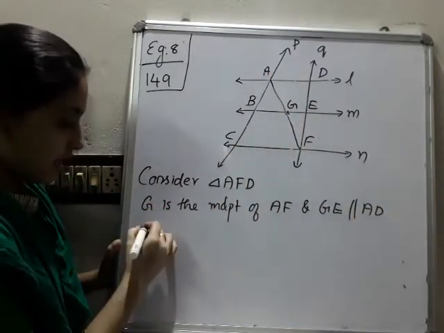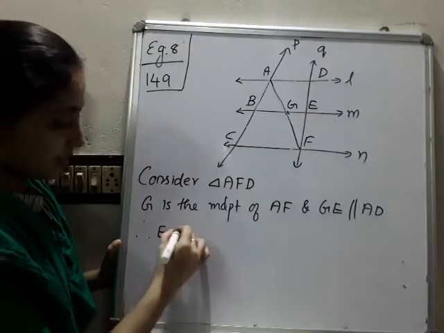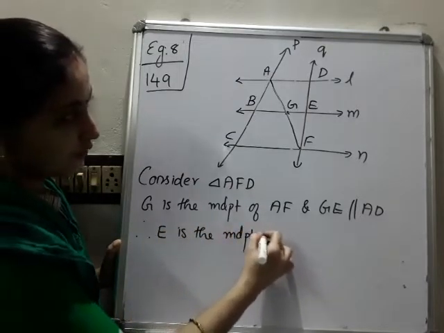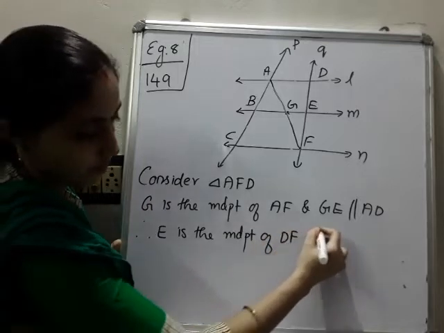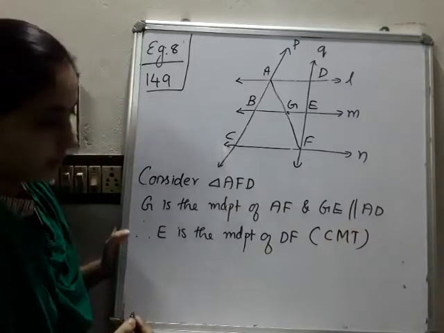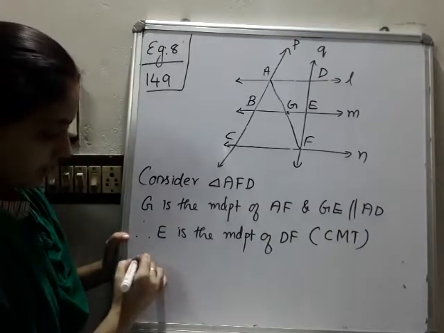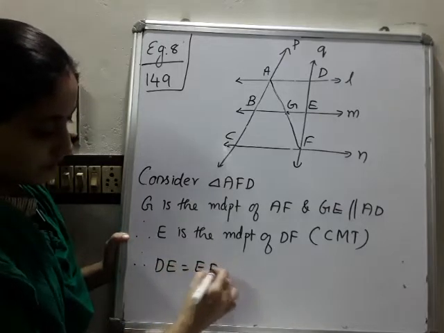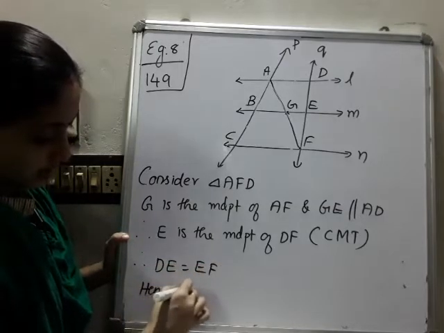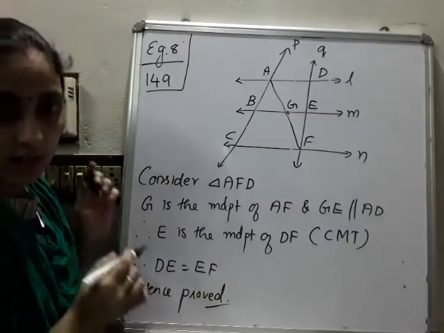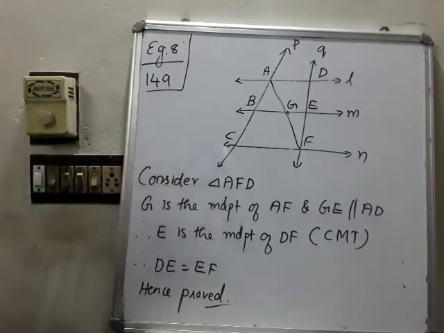So therefore, what we can write is E is the midpoint of DF. Reason: converse of midpoint theorem. Therefore, DE is equal to EF. Hence proved. This much only. So please write down.